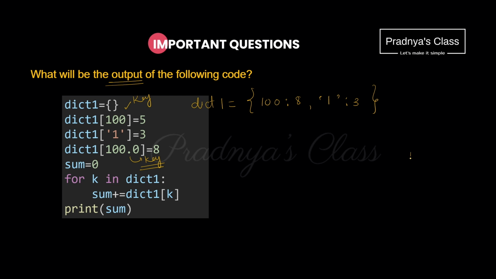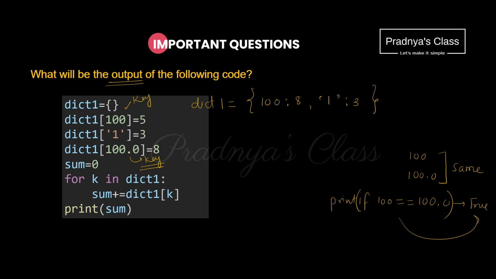Once again I am telling 100 and 100.0 both are same. If you will check it, if 100 is equals to 100.0, you will get answer as true. Try to print this statement. You will surely get answer as true.